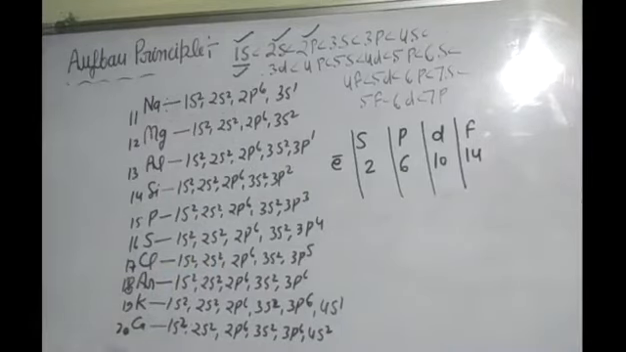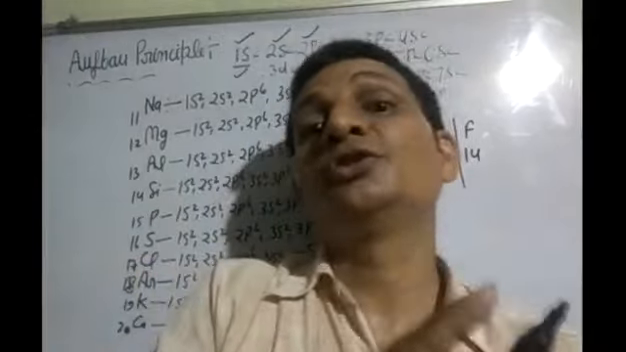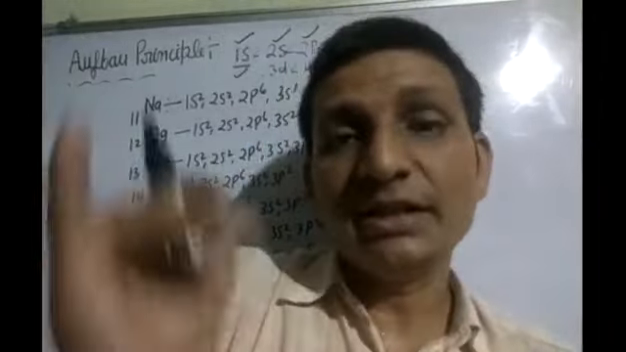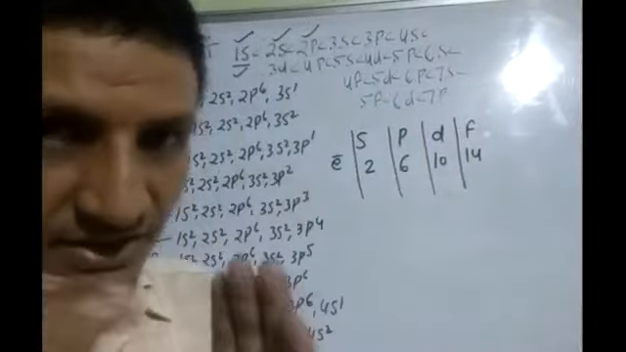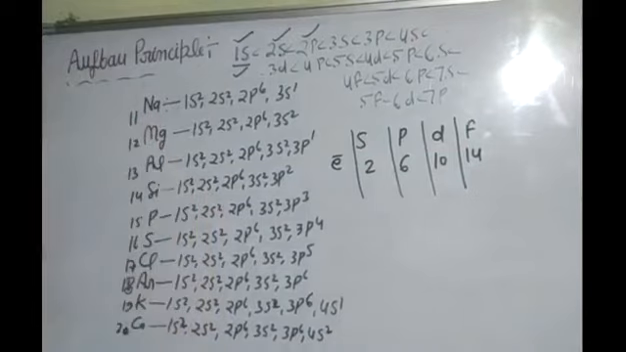This is the proper way of filling the orbitals, and this is the most important electronic configuration. From 10th standard, normal electronic configuration you are writing on the basis of Bohr-Bury scheme, that is 2, 8, 18, 32. But in 11th standard you have to write electronic configuration on the basis of Aufbau principle.